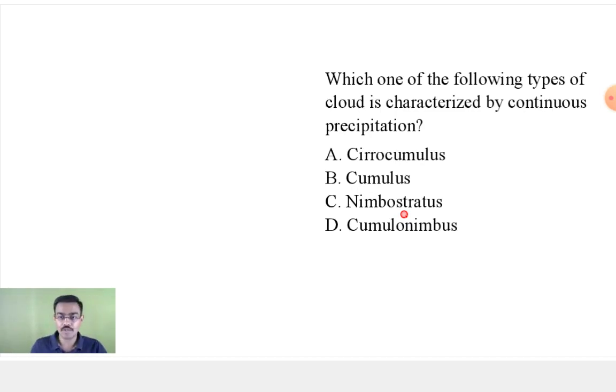Okay? Let's go. Now comes your question. Which one of the following types of clouds is characterized by continuous precipitation? We have just discussed.